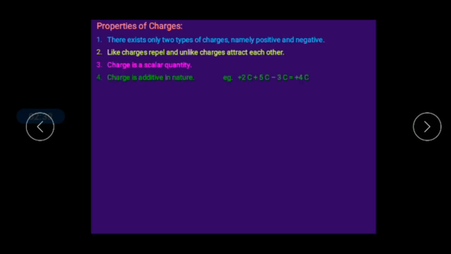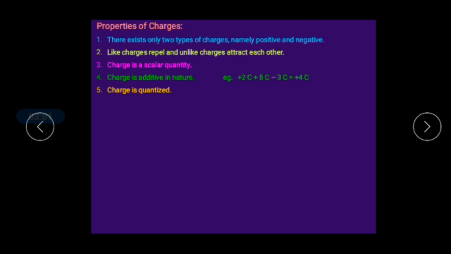And charge is always additive in nature. For example, in a system, one side carries a positive charge of +2 coulomb, another side has +5 coulomb, and another side has a negative charge of -3 coulomb.